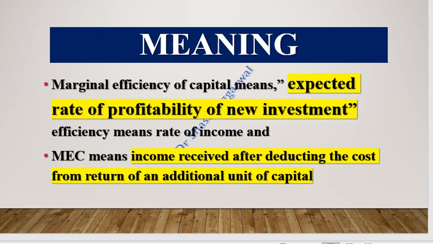Marginal efficiency of capital means income received after deducting the cost from the return of an additional unit of capital. When we invest in an additional unit of capital, how much income we receive, then how much cost we incur. From that income, we deduct the cost. So marginal efficiency of capital is the net profitability.